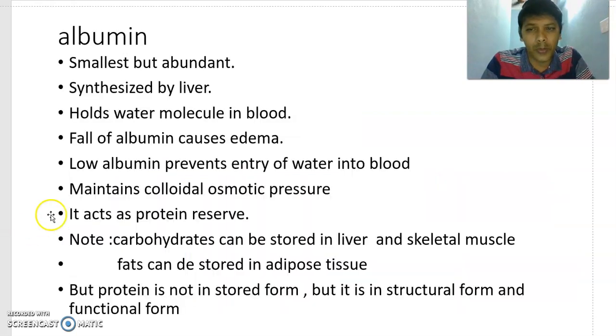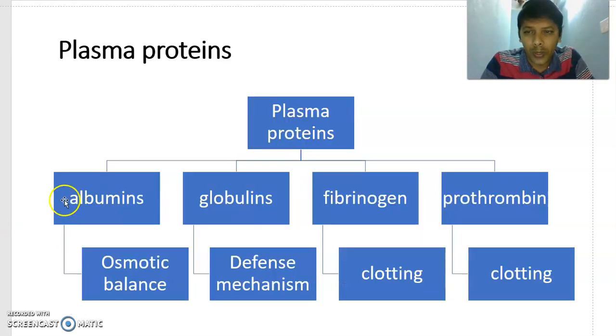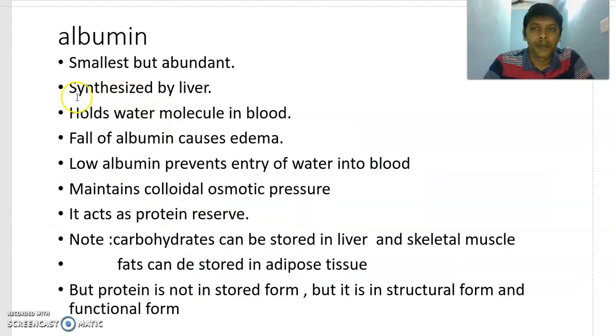Now I am going to talk about the first one, albumins. It is a very important part. It is the smallest but most abundant, and is synthesized by the liver. It holds water molecules in blood. It has a hydrophilic nature; philic means love, so it can attract water. It holds water in blood, and a fall in albumin causes edema.